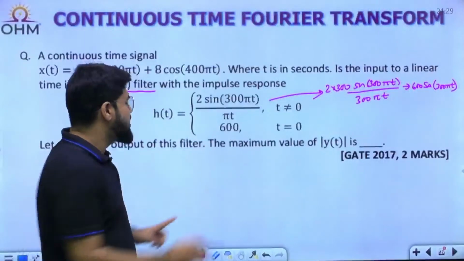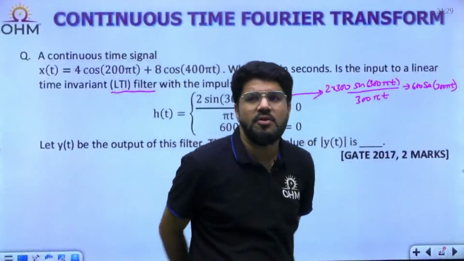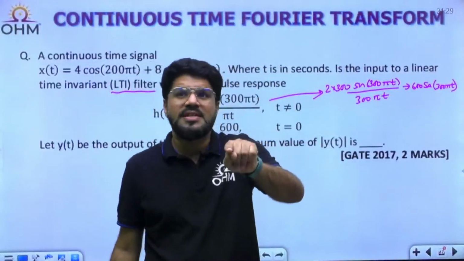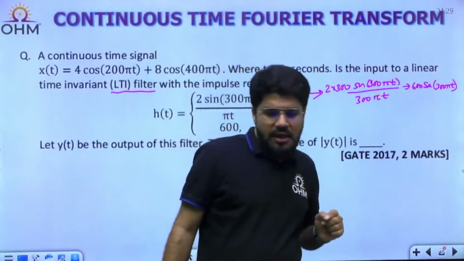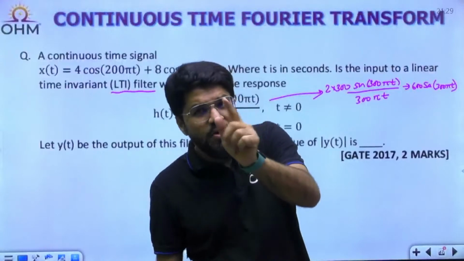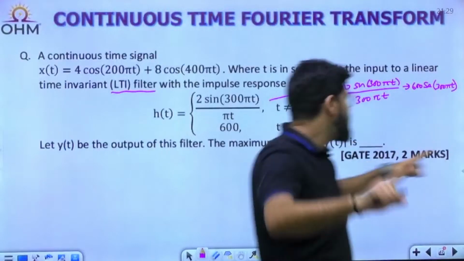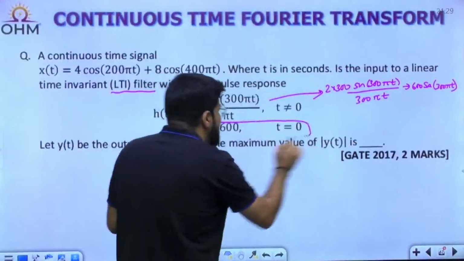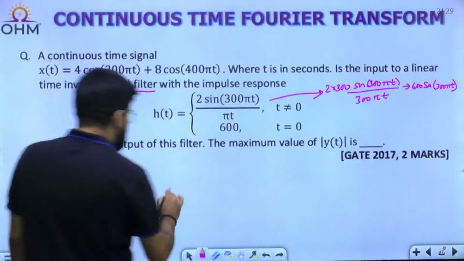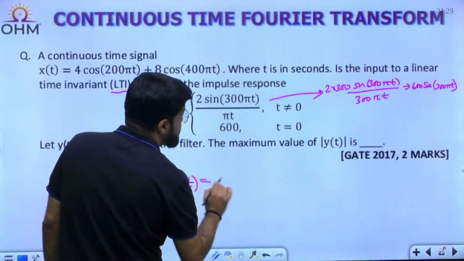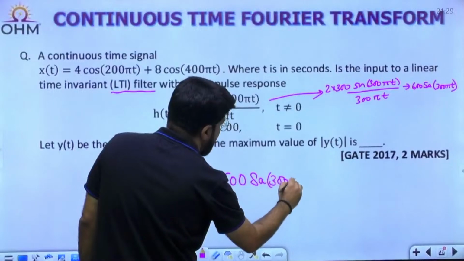Even if the definition at t equal to 0 is not given, that is okay. For t equal to 0 it is 600, because sampling 0 is sin 0 by 0, and by the limit rule, limit x tending to 0 of sin x by x is 1. So 600 into 1 is 600. They have specified it clearly, but even if not given, no problem. So my impulse response is 600 Sa(300 pi t).